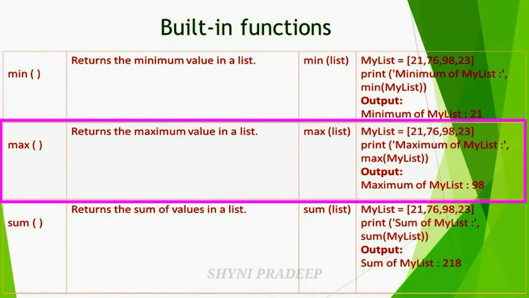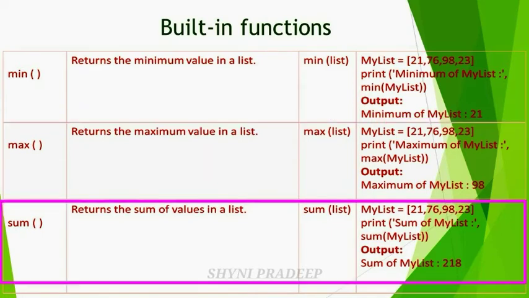And the next, max function. It returns the maximum value in a list. The syntax is max(list), and a list of numbers is given here. It will display the maximum value of this list. What is that? 98.